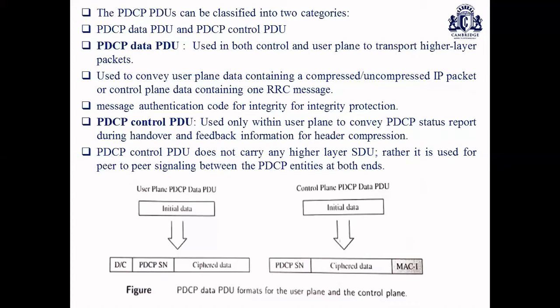All these come with PDCP control PDU. So it doesn't carry any higher layer SDUs, but it is used for peer-to-peer signaling between PDCP entities at two ends.